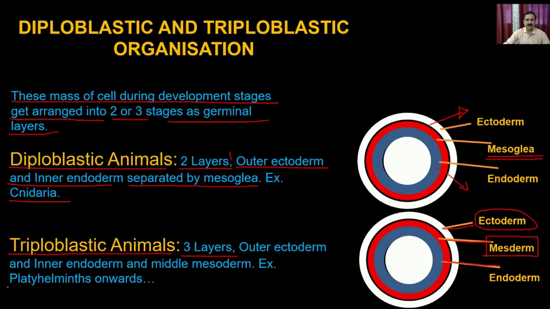The classical examples are the animals from the platyhelminthes upward, which means platyhelminthes, annelids, the worms, and then arthropoda, all belonging to the triploblastic animals. So triploblastic animals are more advanced than the diploblastic animals.